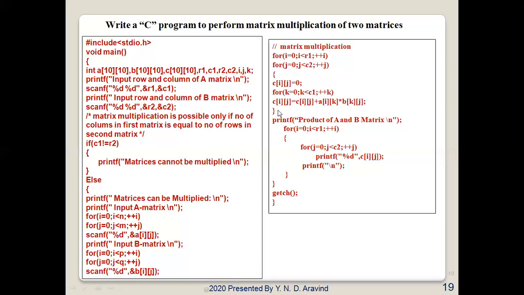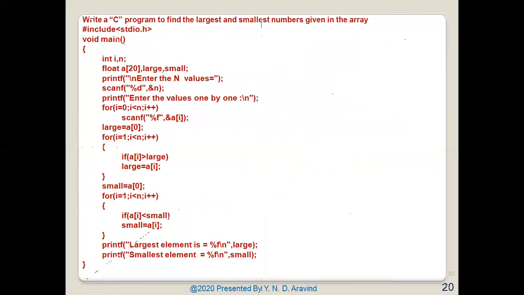This particular statement is the logic of matrix multiplication. Once after calculating the matrix multiplication value using this logic, using the print matrix format, I have printed the matrix. So this is how you can do matrix multiplication.